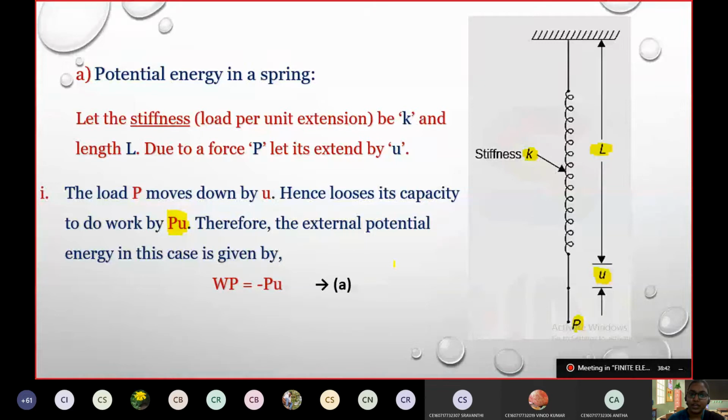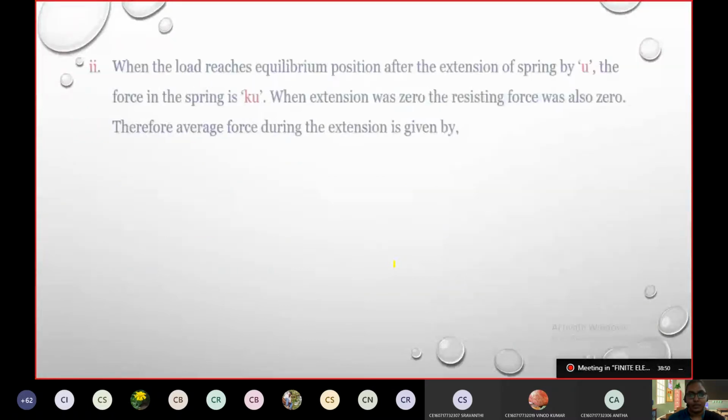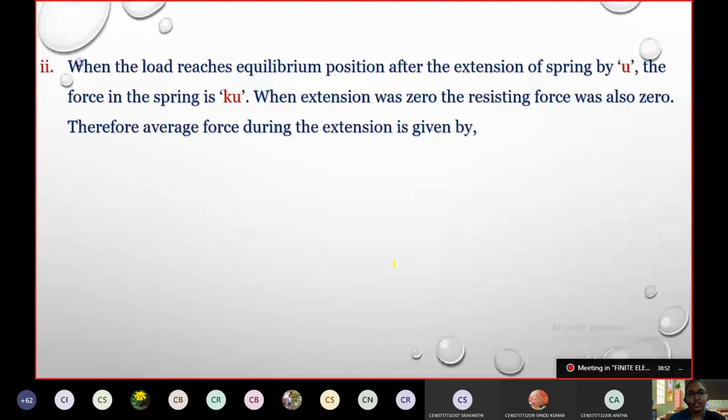So we are done with the external constraint. That is the first point. Now we come to the internal part, that is the strain energy. When the load reaches equilibrium position after the extension of the spring by U, the load is now acting not due to its own effect but due to gravity.